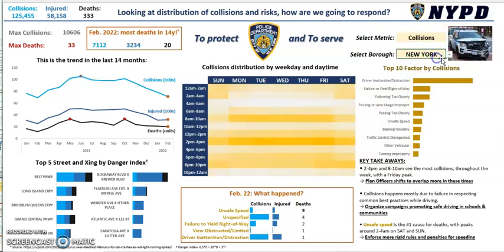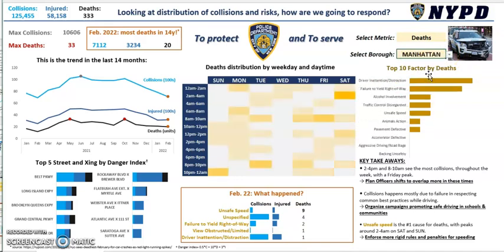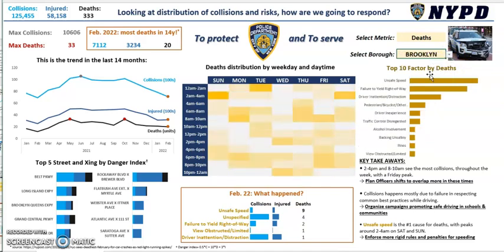But if we drill down in borough as well, we can see that the trend is more or less the same for all of the boroughs, but Staten Island, that in terms of trends is the same, but in terms of deaths, we see a totally different story. That might be because Staten Island does not have that much of a nightlife. This could ask us to go deeper into the analysis. While we know from the data that Brooklyn has the highest occurrence of all of the 3 metrics, basically.